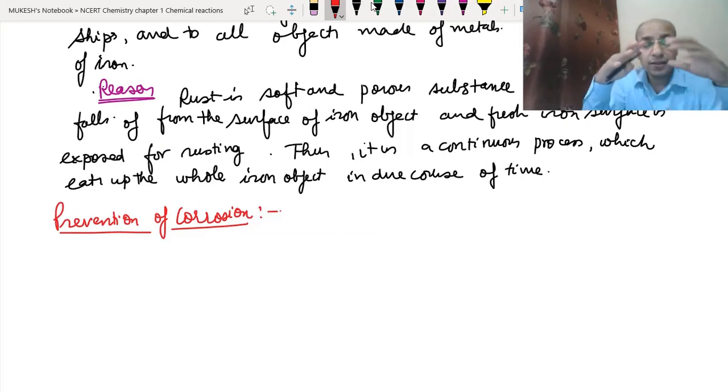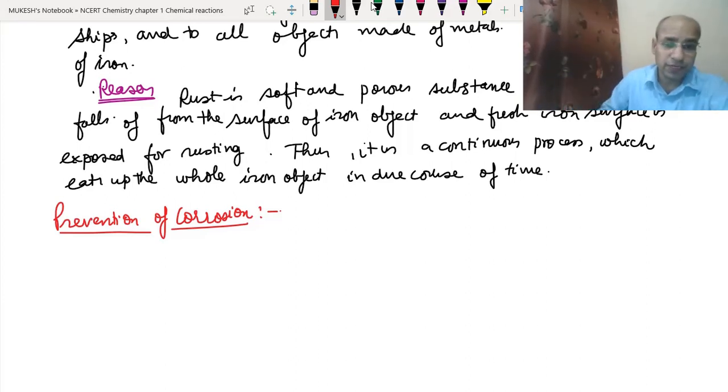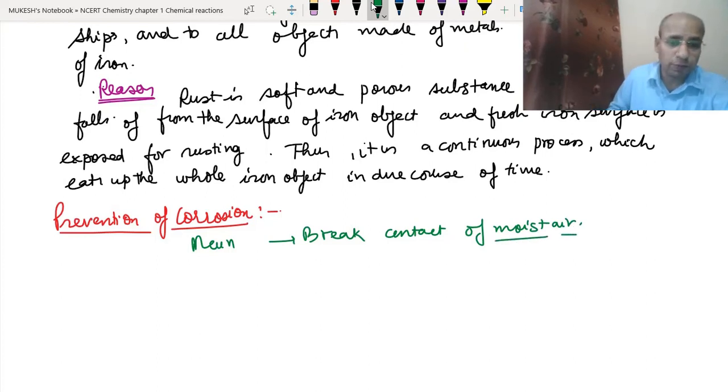If we can break the contact of oxygen and water vapor, that means the moist air, we can prevent corrosion. So the main thing is to break the contact of moist air. If there is no moist air in contact, there will be no corrosion.